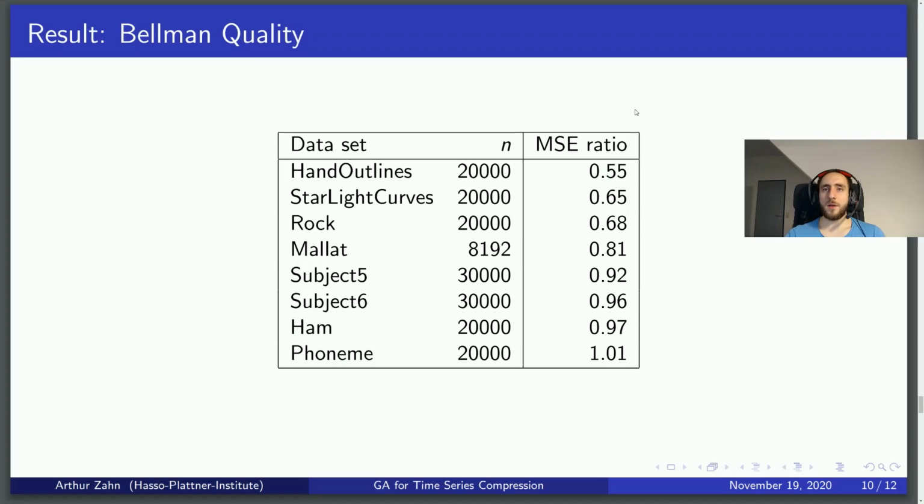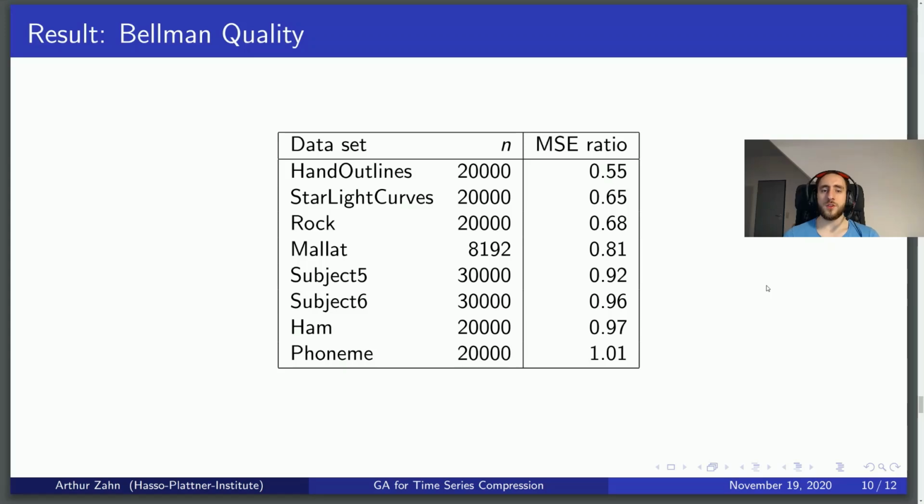We find that there are some datasets on which we significantly outperform Bellman in terms of quality, while there are also datasets where the solutions produced have a very similar level of quality. One contributor to this variance based on dataset is probably that the difference between the optimum solution and the optimum under sampling also varies depending on the dataset. So there might be some time series on which the solution produced by Bellman is actually very close to the general optimum.